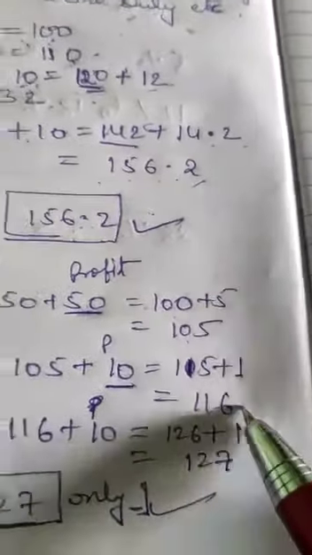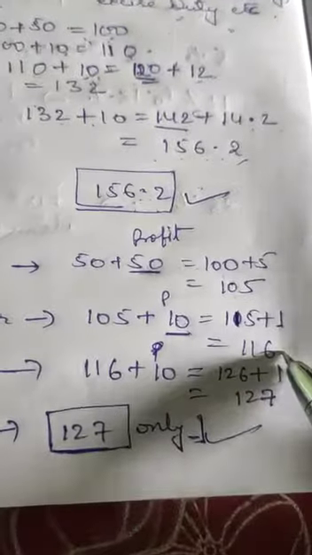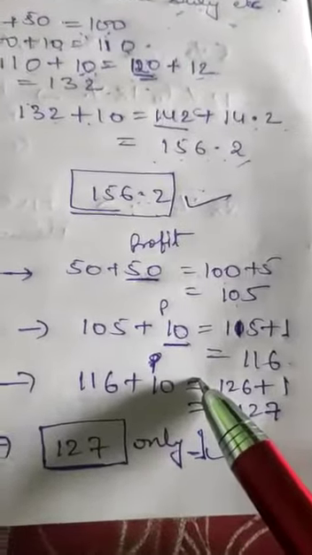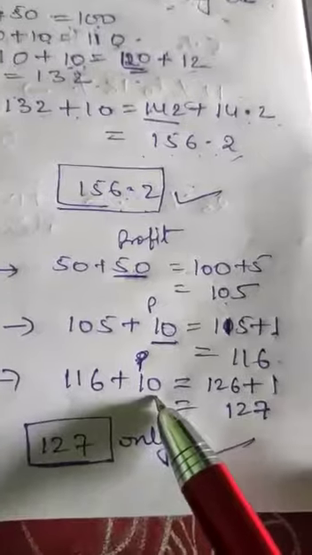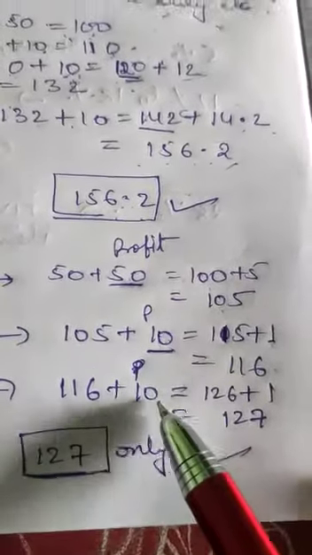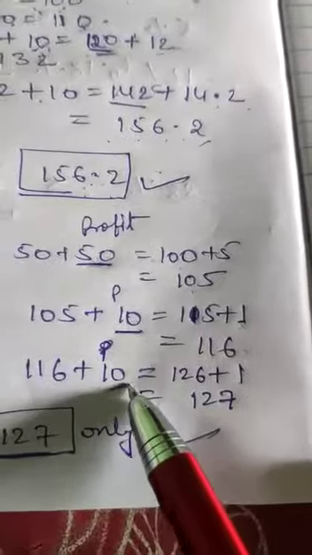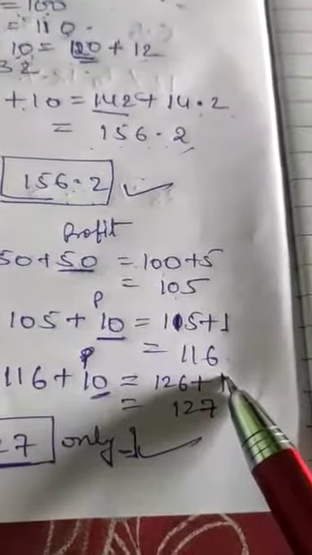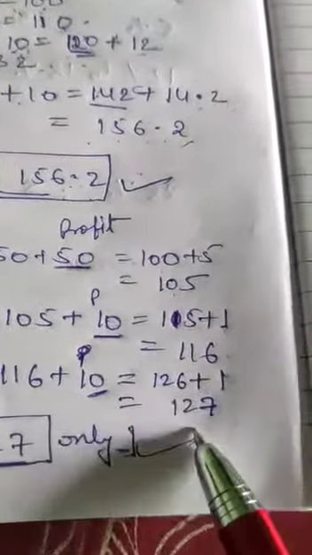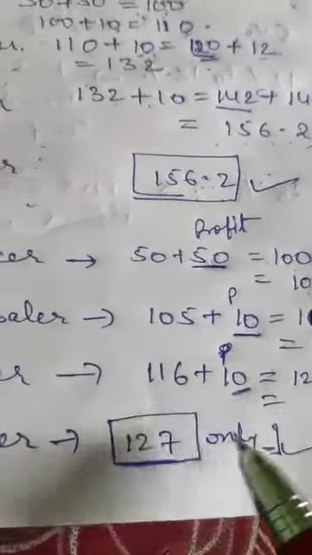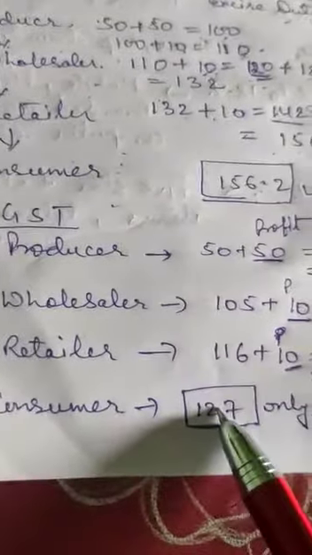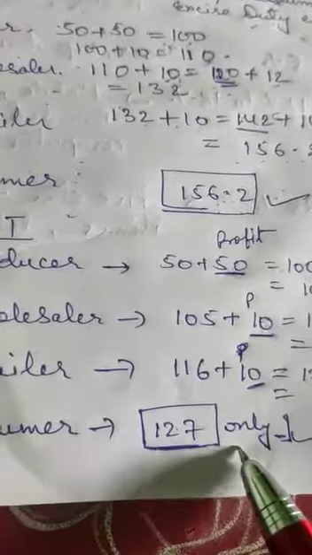So the wholesaler will charge 116 rupees, and then it will go to the retailer. The retailer adds 10 rupees profit, and 10% on only this profit is 1 rupee again. So 126 plus 1 is 127. See the difference, children. The consumer only has to pay 127 rupees.